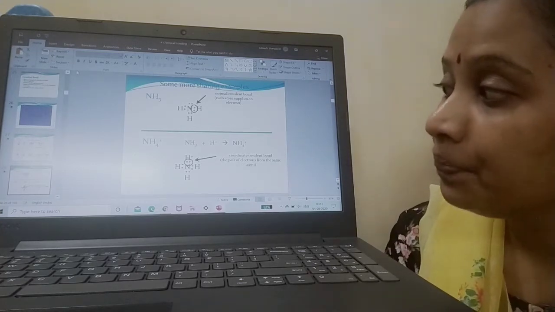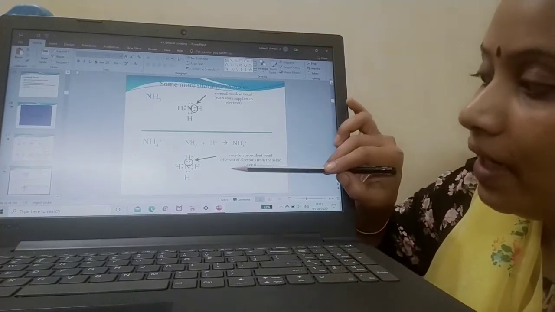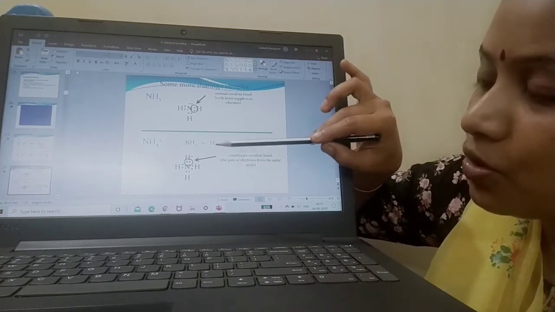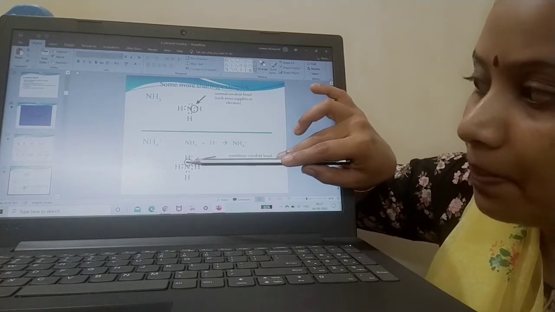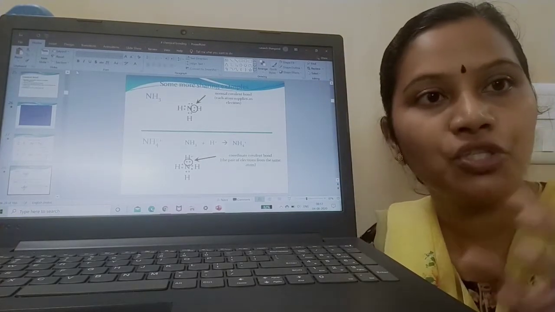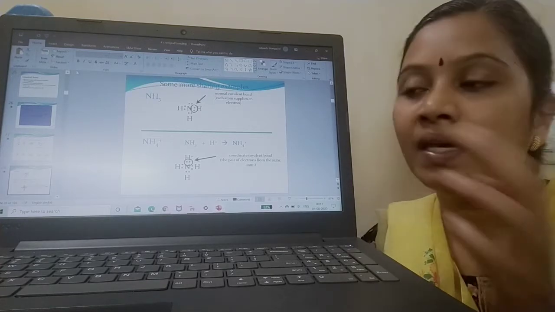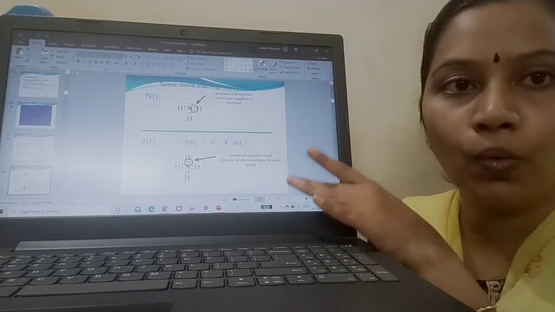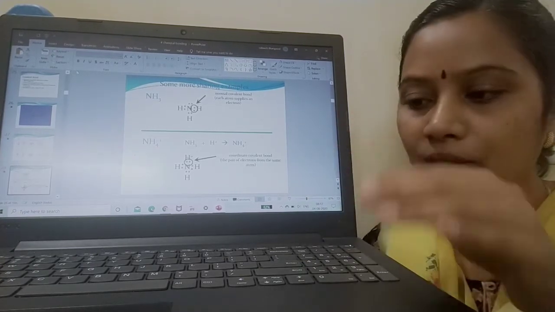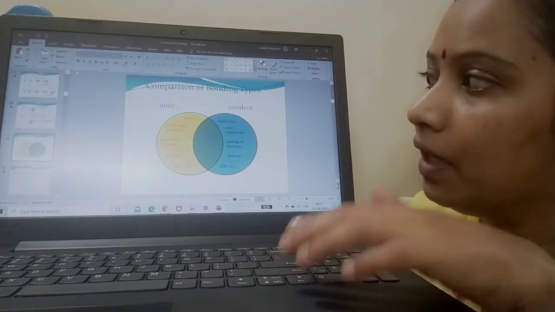Why is that? Because the pair of electrons is coming from the same atom. Here, the nitrogen is going to supply 2 electrons, a pair. So when a pair of electrons is shared from a single atom, then a coordinate covalent bond is formed. A typical example is NH4 plus. Okay children, now this is how.